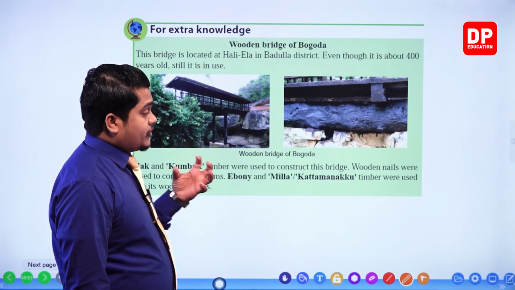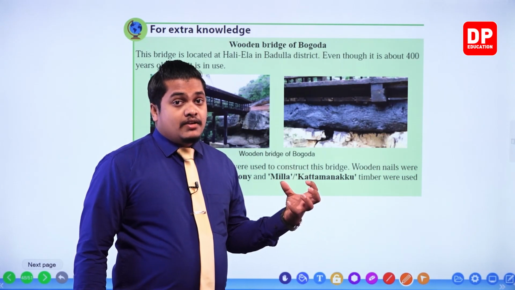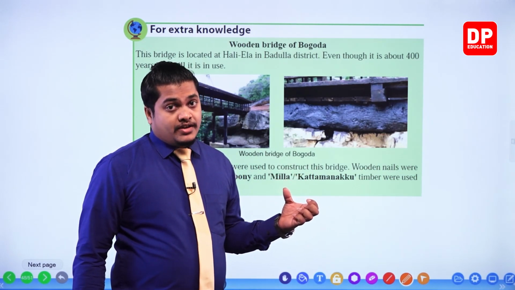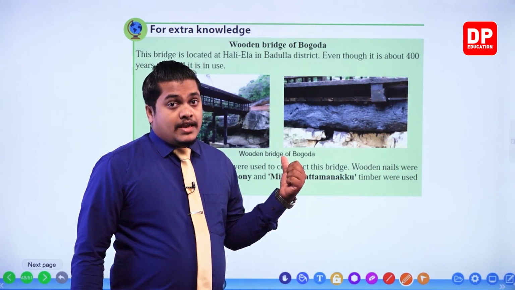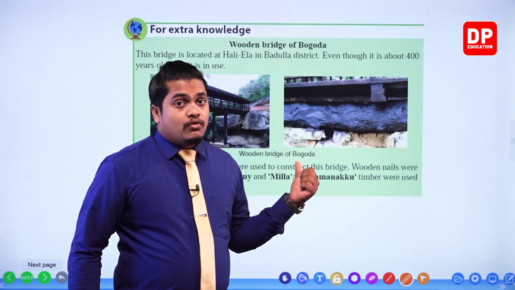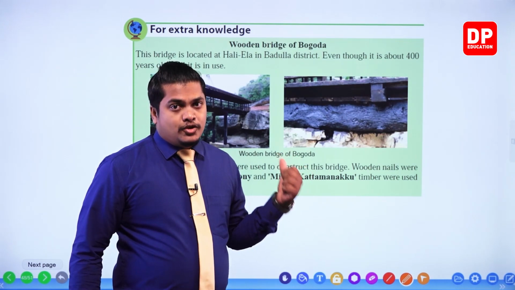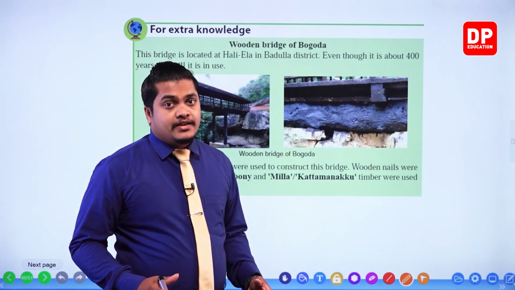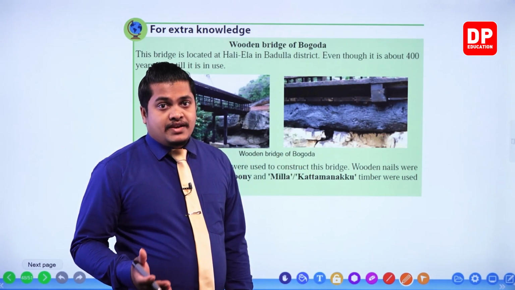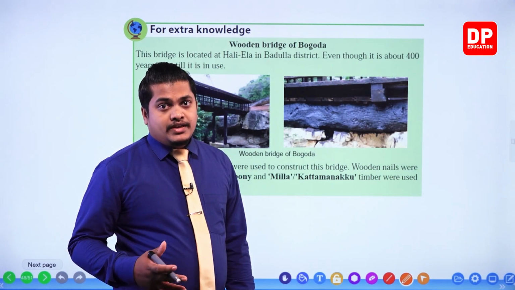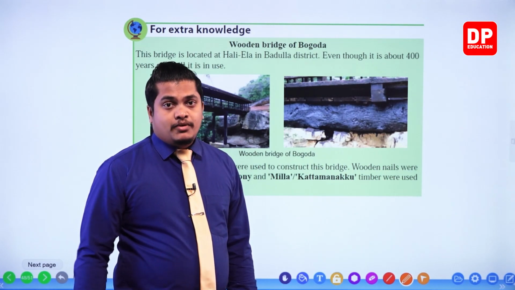It has a very vast history; the age of this bridge is around 400 years, and it is still in use. So check the durability. If it were made with iron or any other metallic substance, then we wouldn't be able to use it.